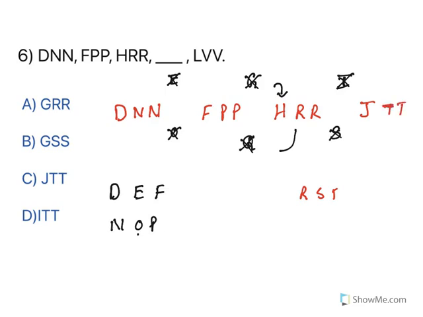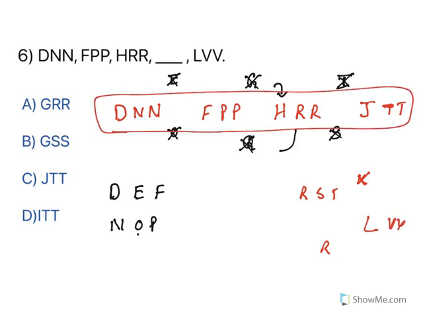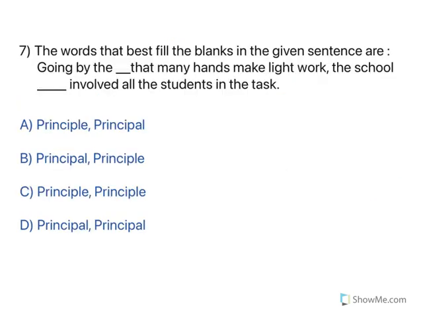J, T, T. You can see the pattern. You need to identify the pattern. And the last one fits as well. After J, E, F, G, H, I, J, K is missing and L is there. And then R, V, V is there. Okay. So look at this relationship. For each and everything, what is the pattern you need to find out, then you will get what is there in the blank. So the blank has got this thing, JTT. JTT is the answer. Moving to the next one.